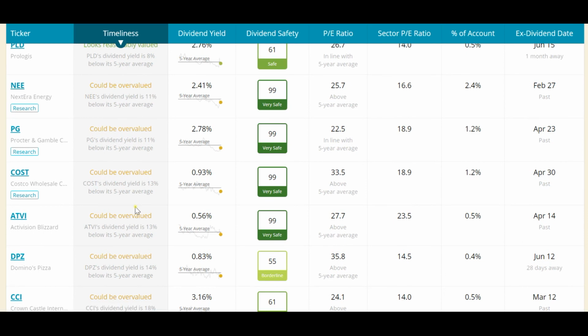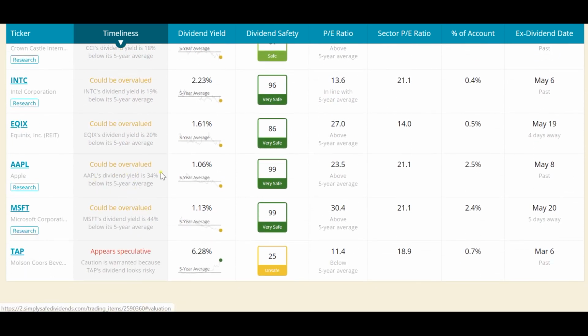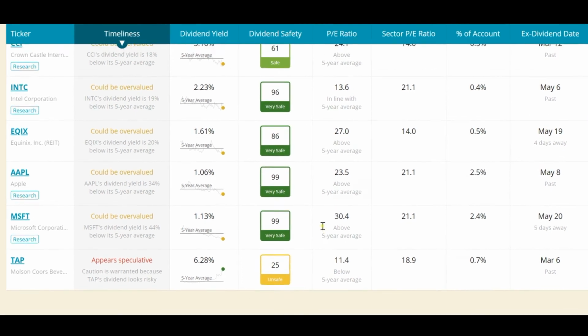They can be bought as well. And Apple is overvalued right now, which I agree. Microsoft is the same as well, but they have the best balance sheets. Yeah, I can buy them any day. And Tapestry, since I told you this beverage industry is extremely speculative right now, and the dividend is unsafe as well.